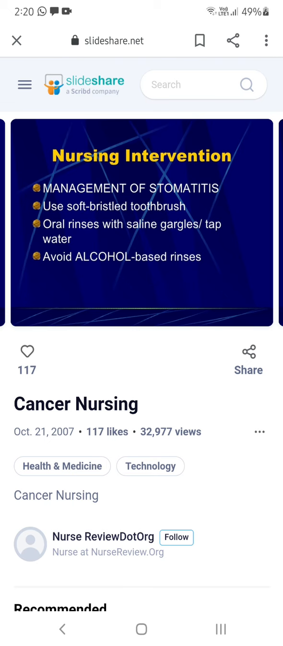And because of this power, these patients will get stomatitis. That means inflammation, redness, sore throat and sore mouth.